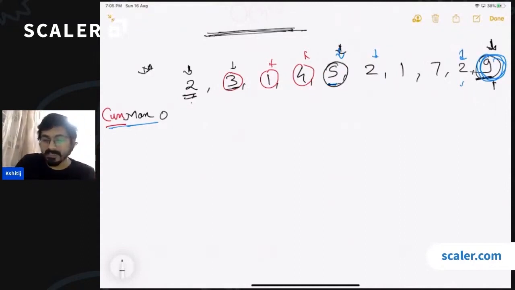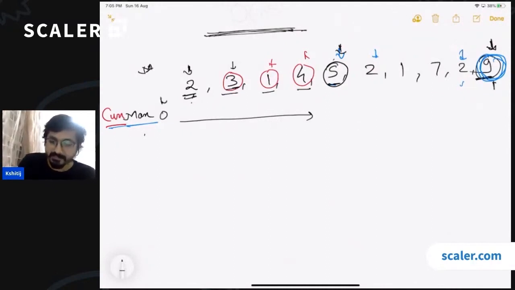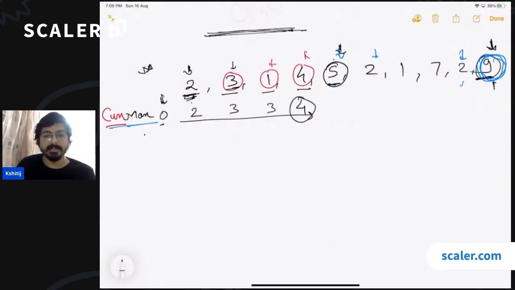If you have to calculate the left max, you will be iterating over this part of the array, right? You will maintain a left max for this bar, and you will keep updating that left max while visiting the array. You will initialize a left max with 0. You will check whether 0 is greater or this value is greater. So you will keep updating this left max while iterating over the array. Similarly, you will do the same thing for the right max as well, correct?